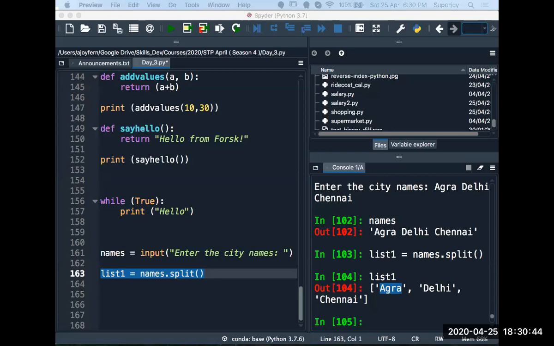Gautam Mohan is asking what is the difference between a stack and a list. So guys, a stack is something which is not there in Python. You have to write code and then implement the stack. But the list is already part of Python. List is inbuilt.